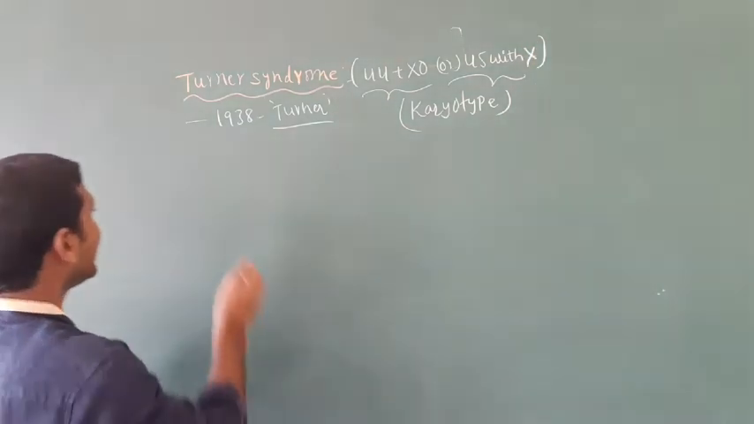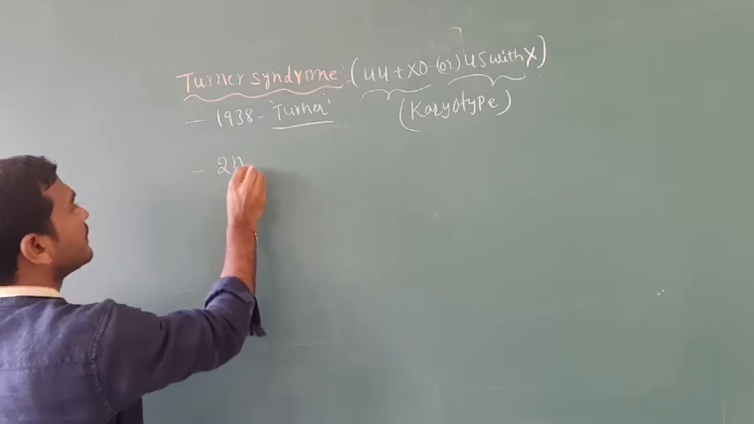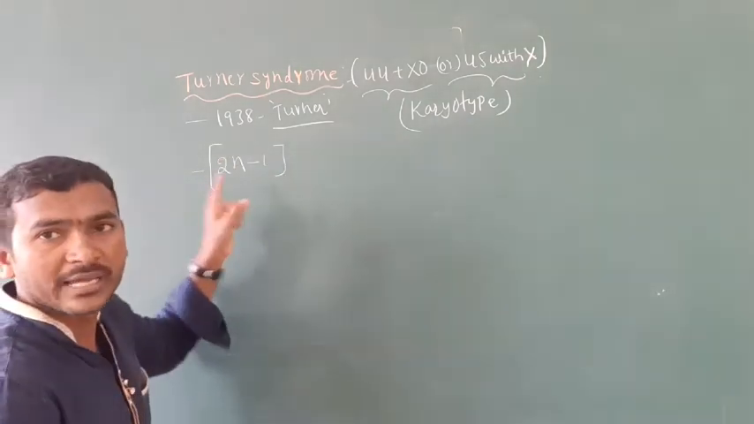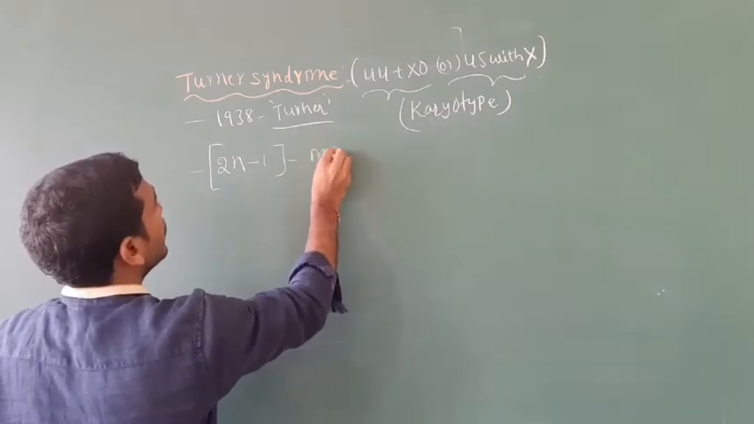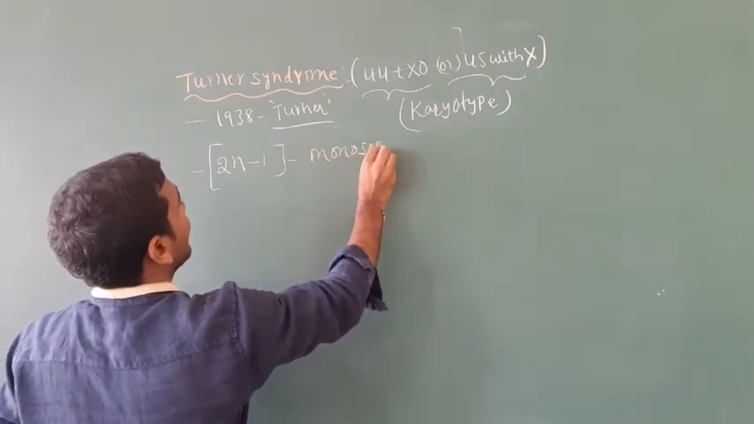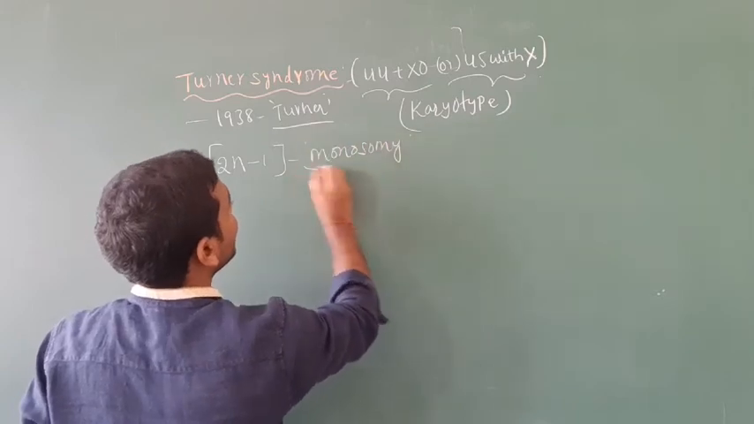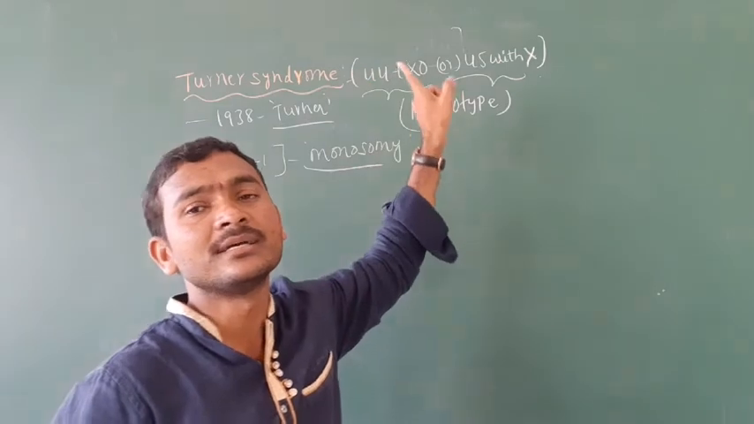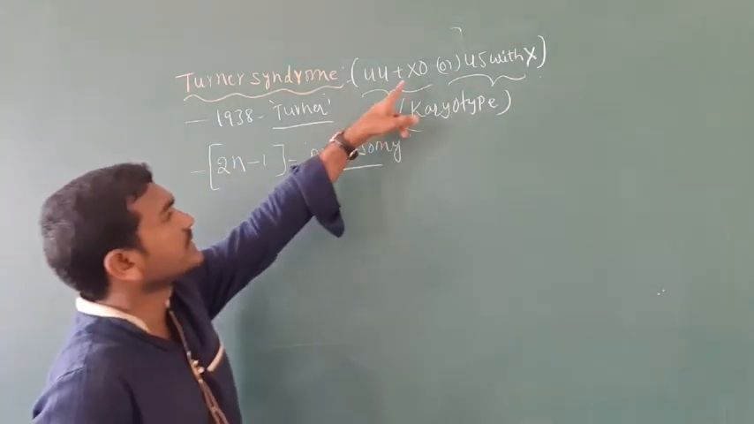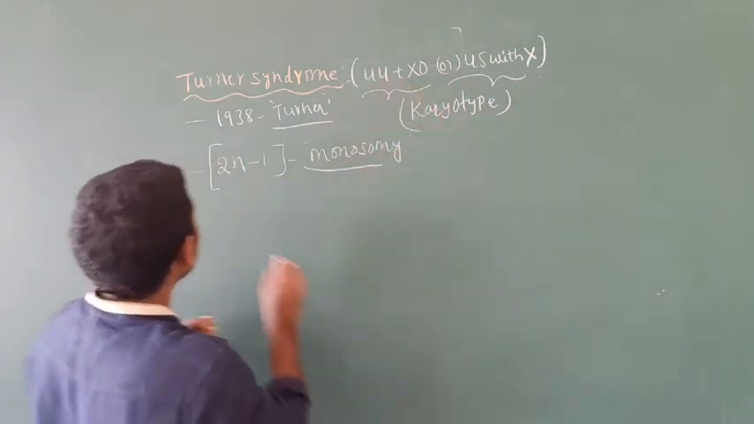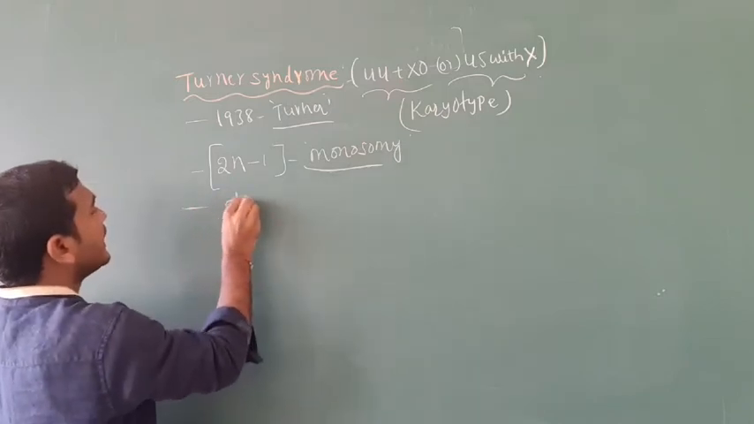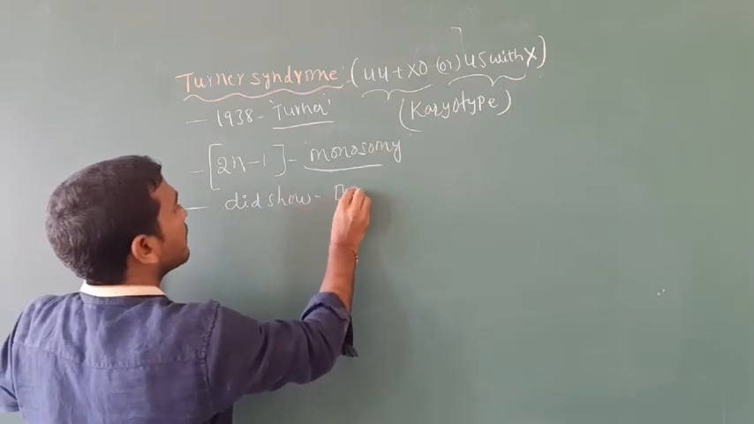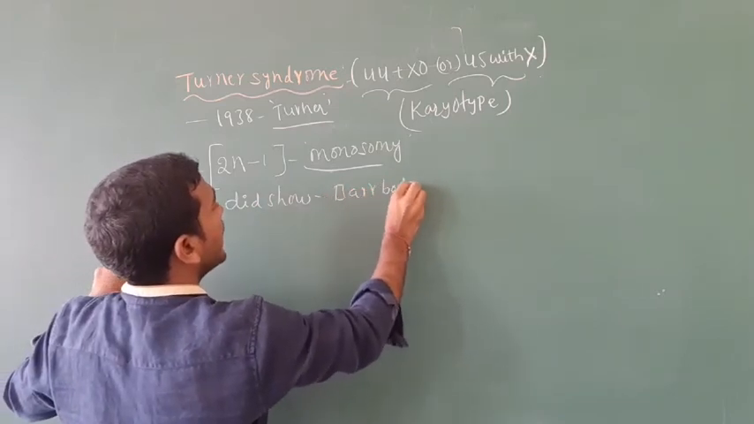Here we actually have 2n minus 1, the loss of one X chromosome. So we call that monosomy, because there is a loss of one X chromosome in Turner syndrome. In Turner syndrome there are no Barr bodies. It doesn't exhibit Barr bodies.